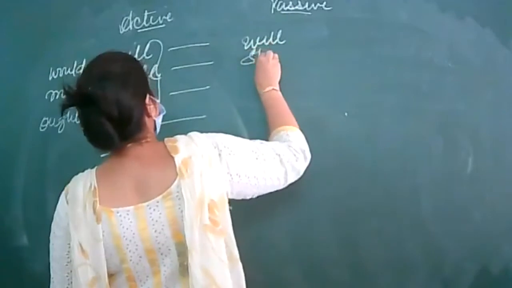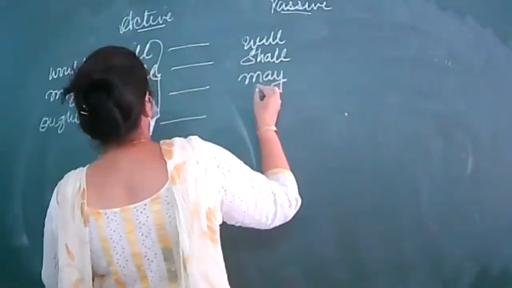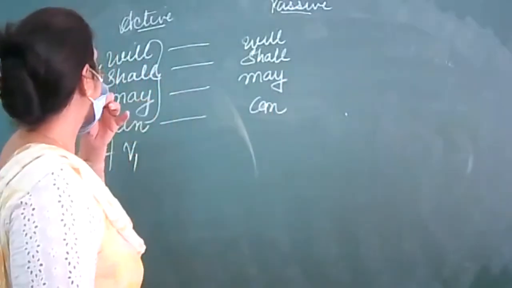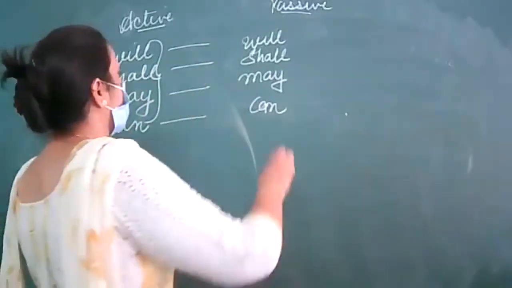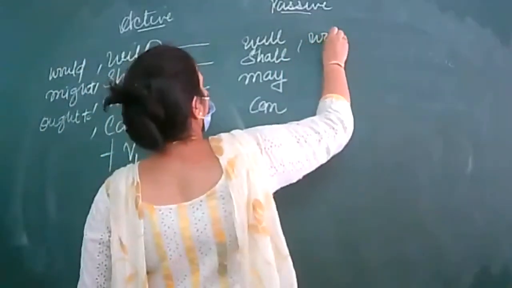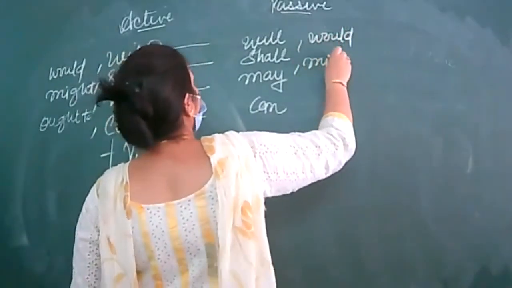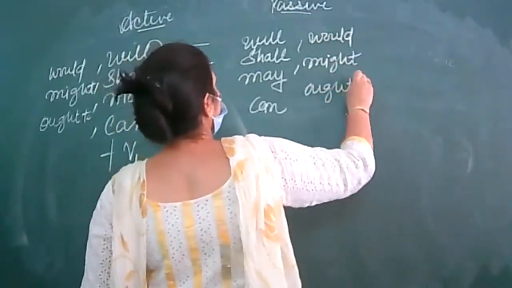In place of shall, shall. In place of may, may. In place of can, can. We are not supposed to change any modal. Would will be written the same, might also remains the same, and ought to also remains the same.